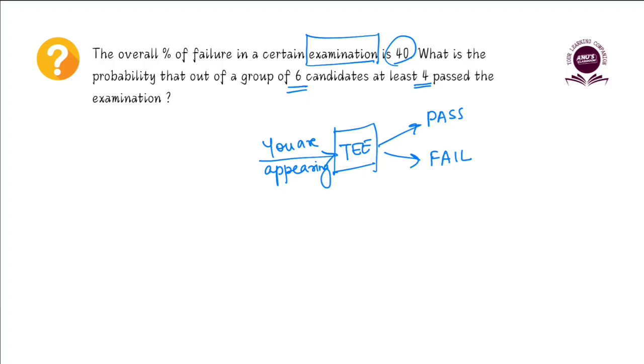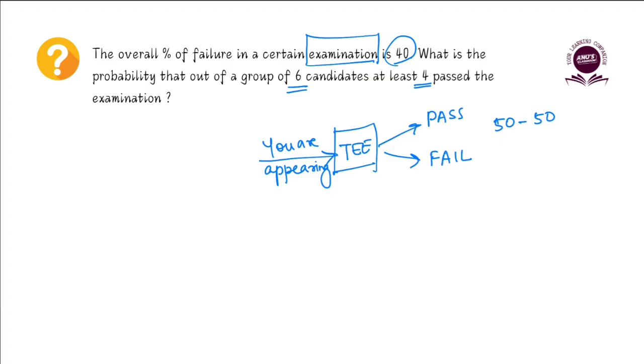The relatives of politicians or film stars will not be given any concession, right? So it's a fair examination. As such, what can you tell about the probability associated with each of these outcomes? It will be a 50-50 chance, right? There is a 50% chance that when you sit for the term-end examination, you pass or you may fail. And this will remain constant for each attempt.